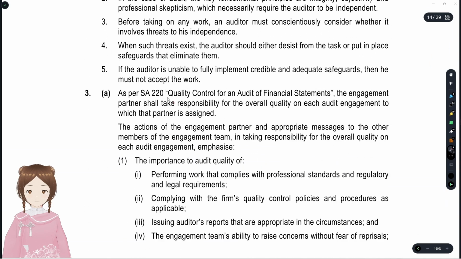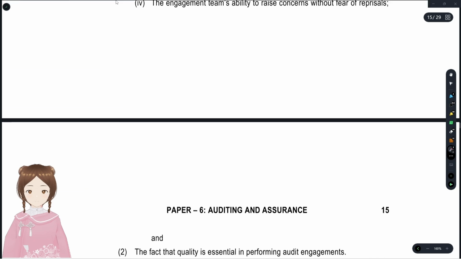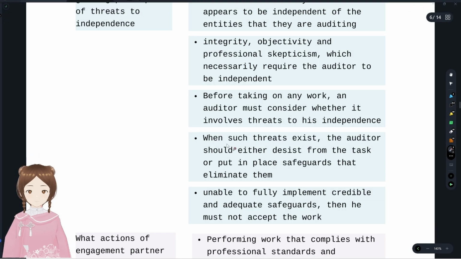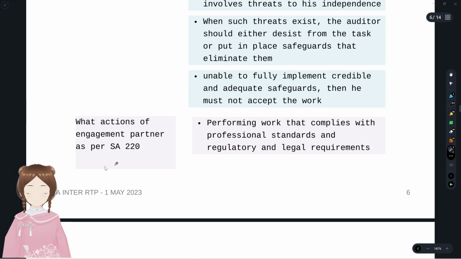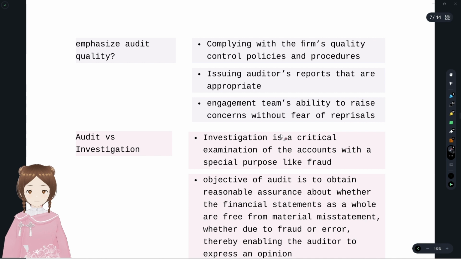You see, they have given some introduction about SA 200, and they're giving the importance of audit quality. We'll see with a quick reference. As per SA 200, what they have to do is perform work with regards to professional standards, regulatory and legal requirements, and comply with the firm's audit quality control policies and procedures, and issue audit reports that are appropriate, and the engagement team's ability to raise concerns without fear of reprisals.